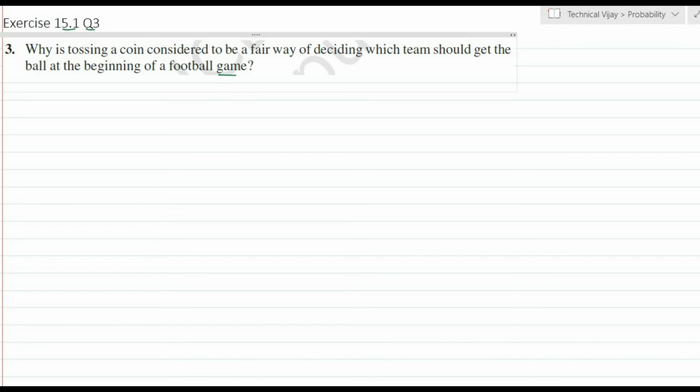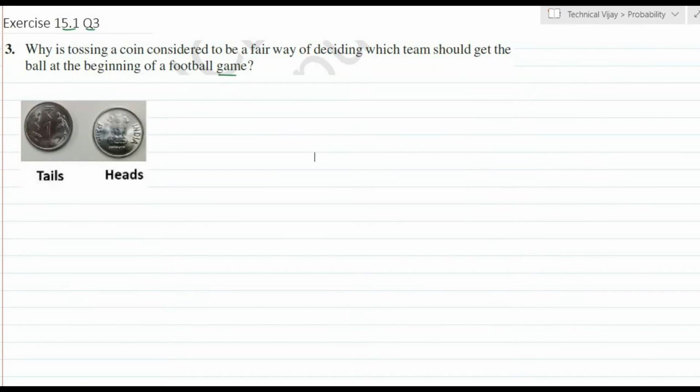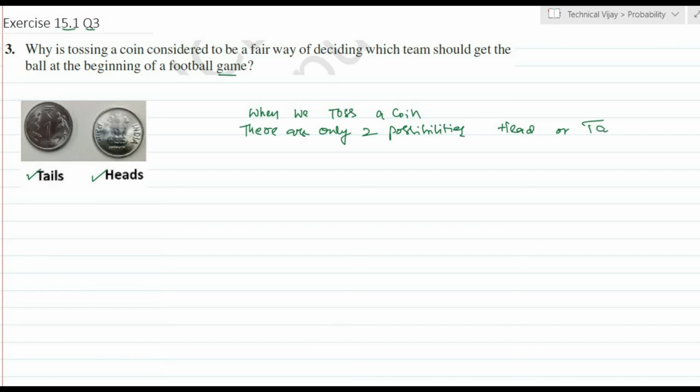Here, the coin, I will put a diagram here. Here the coin is having only two possibilities, that is tails or heads. When we toss a coin, the possible outcomes are only two. It may be head or tail. That is, I'll write here, when we toss a coin, there are only two possibilities, that is head or tail. These are the only two possibilities.